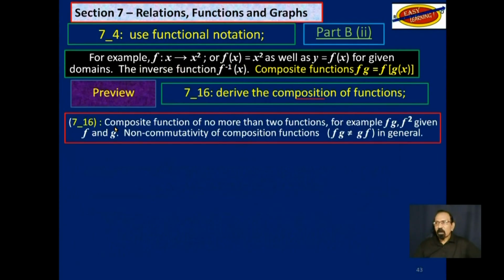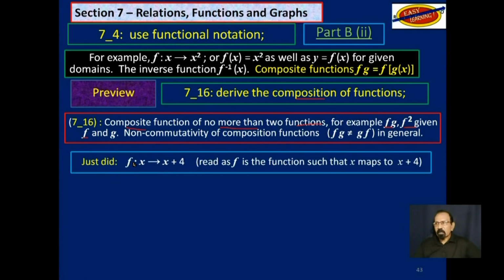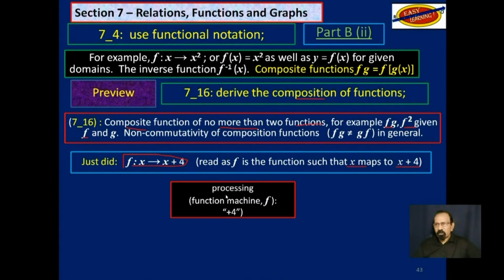And it says composite function of no more than two functions, for example, fg or f squared, given f and g. So we just did this. You read that as f is the function such that x maps onto x plus 4. Now what that means is, let us say we have a functioning machine, excuse the pun, a processing machine that performs a function.